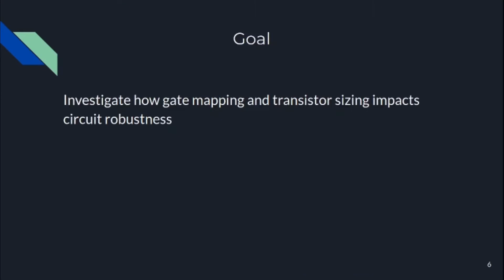There are different ways to deal with radiation. This work deals specifically with logical and electrical masking. Logical masking deals with how alternate topologies of the same circuit affect its robustness. This is explored by investigating how gate mapping affects the robustness. Electrical masking deals with how the physical properties of the circuit affect its robustness, which is explored in this work through transistor sizing.